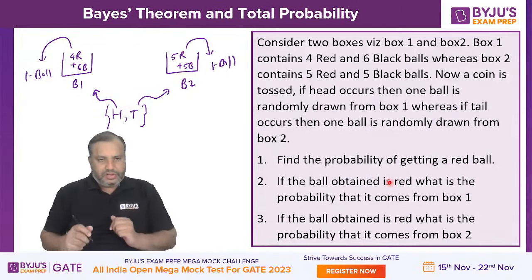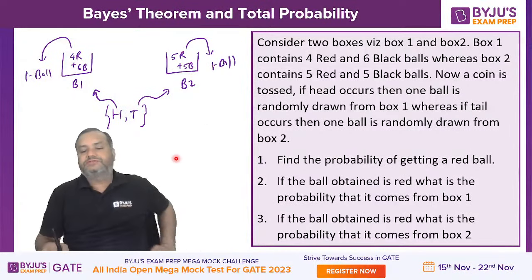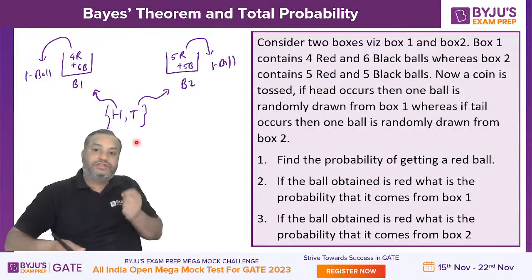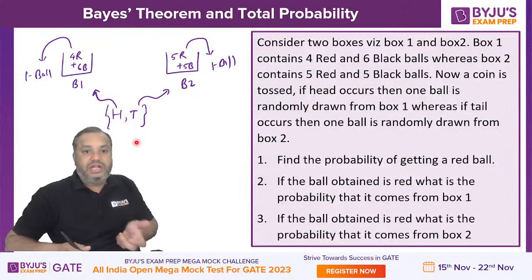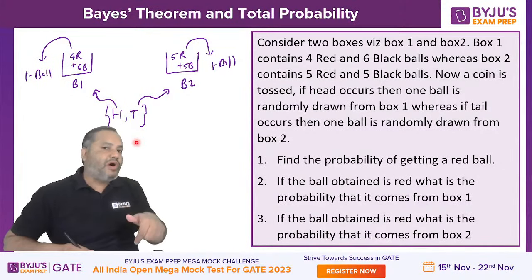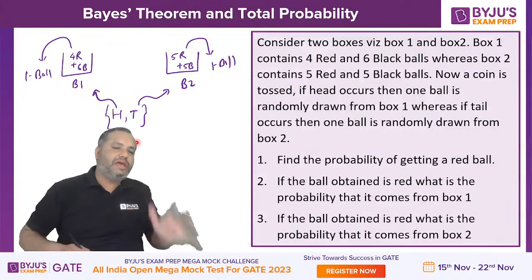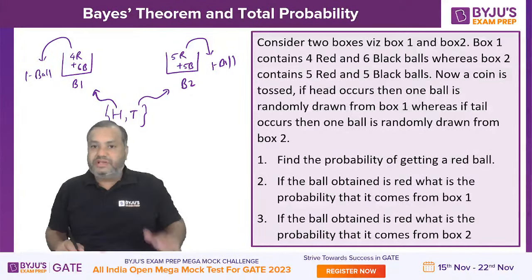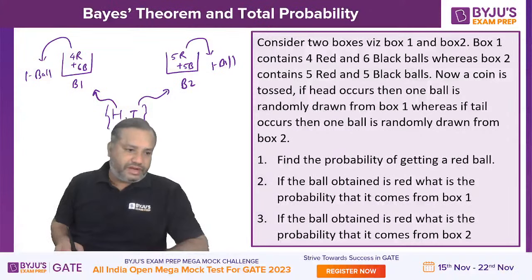Here, they are not directly picking the balls from the box. They are first tossing a coin, and depending on the outcome of the coin, they are selecting the box and then randomly drawing a ball from that box. It means it is a two-level event. So this is nothing but total probability.